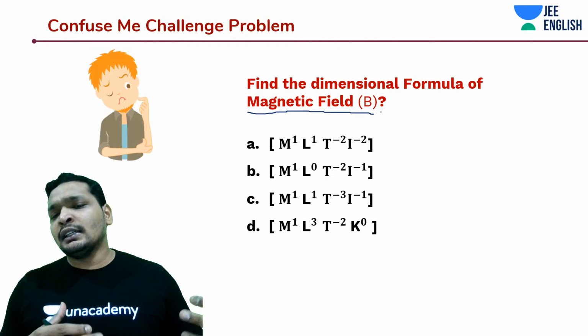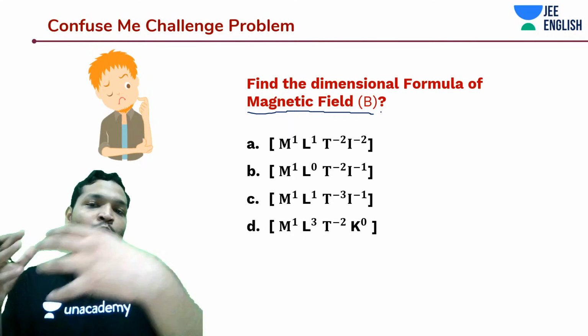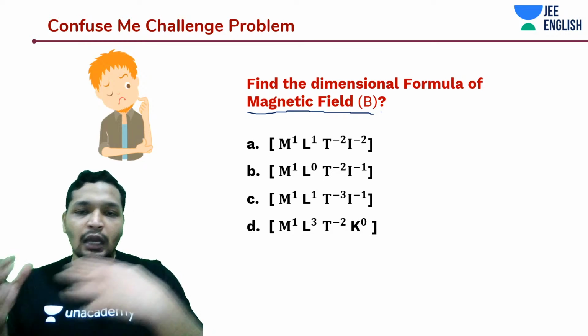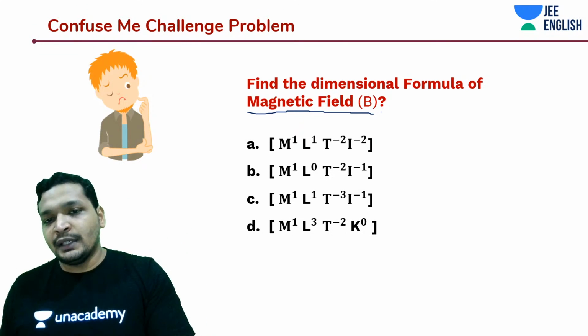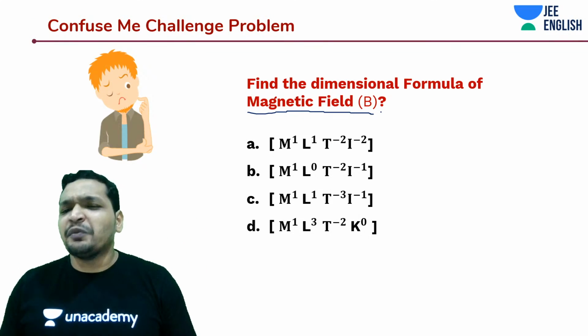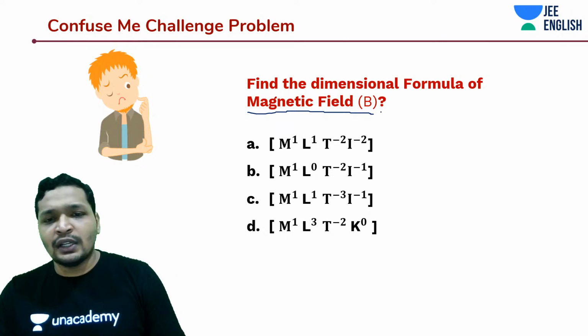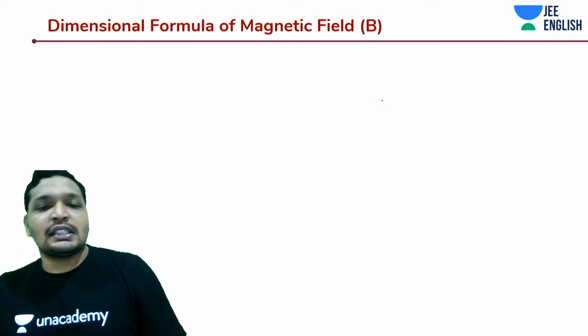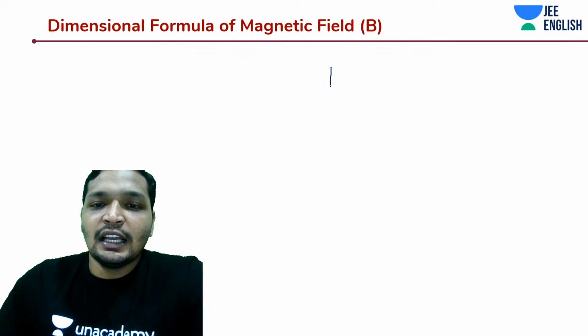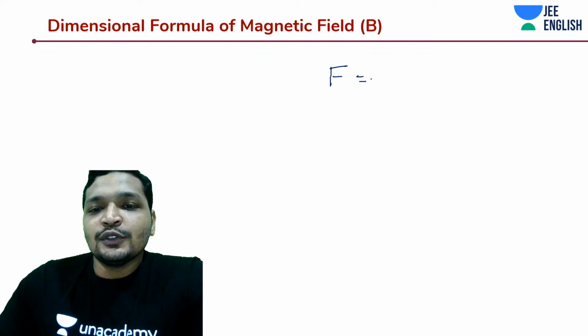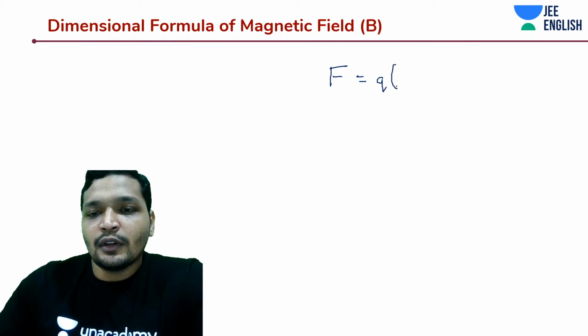You do this dimensional analysis chapter once in the beginning and once at the end, at the end of your physics syllabus. That way you will be able to do it very easily. That was a strategy. So let's get started on this. Yes, that's correct. Force is equal to Q into V cross B.